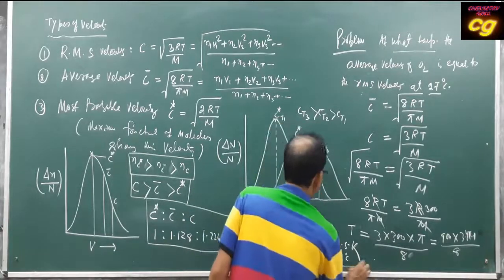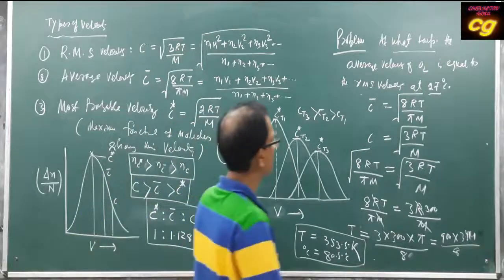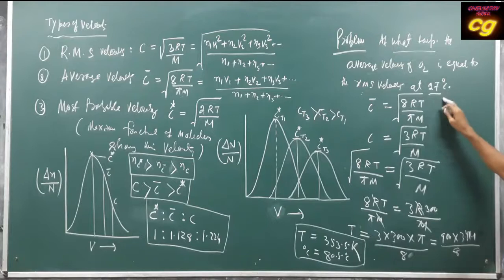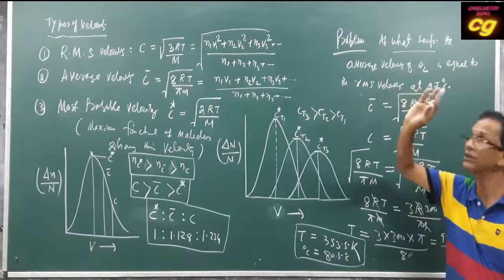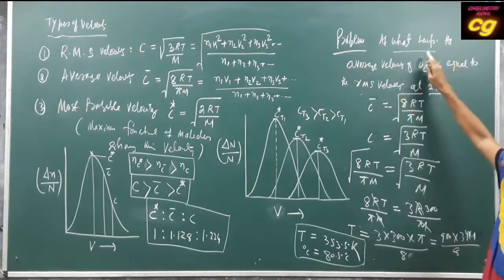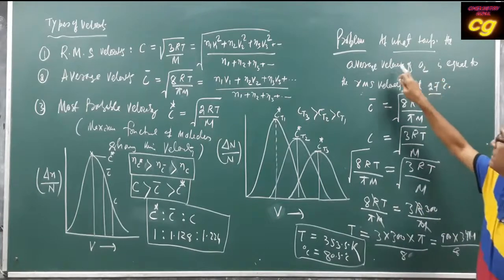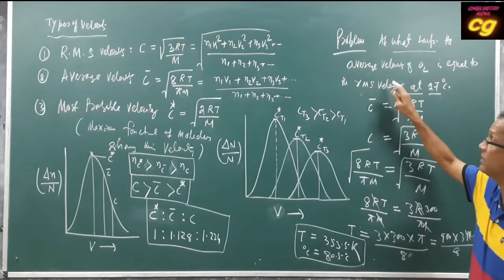So this is the answer to the question: at 80.5 degrees Celsius, the average velocity of oxygen is equal to its RMS velocity at 27 degrees Celsius.